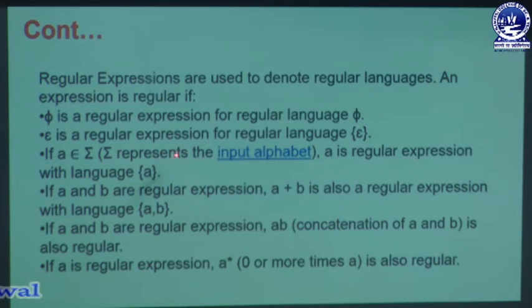So here epsilon represents the input alphabet section here. A is a regular expression with language written as A within opening and closing curly braces. A is one type of regular expression which belongs to the input alphabet, so that is written as a summation. If A and B are regular expressions, then A plus B is also a regular expression with language {A, B}.